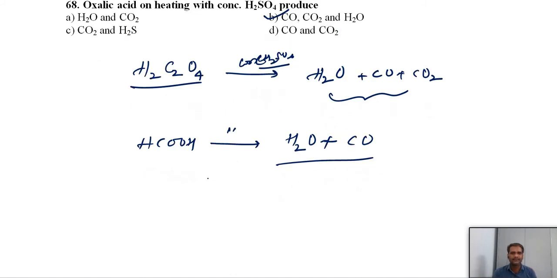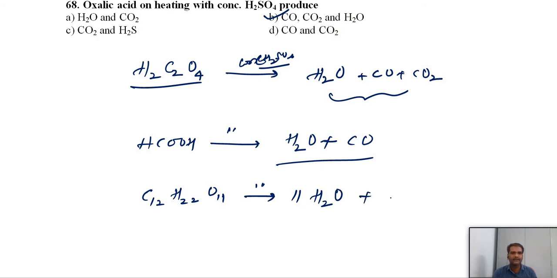Similarly, sugar, C12H22O11, is called charring of sugar. If you use concentrated sulfuric acid here, first you remove the water. There are 22 hydrogens, so it can give 11 water molecules. If you remove all the water, what is left?